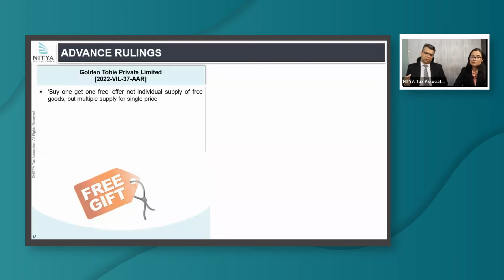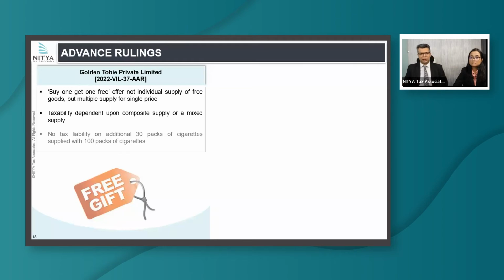So the AAR relied upon circulars that had come and noted that buy one get one is not an individual supply and free supply. It is in fact multiple supplies being made for a single price. Now this is something which the circulars also said, and of course nothing new in that respect. But the next point is important. It said that the taxability would depend upon the composite supply or mixed supply concept. And in this context, because the same product was given, it said no additional tax liability will be there.